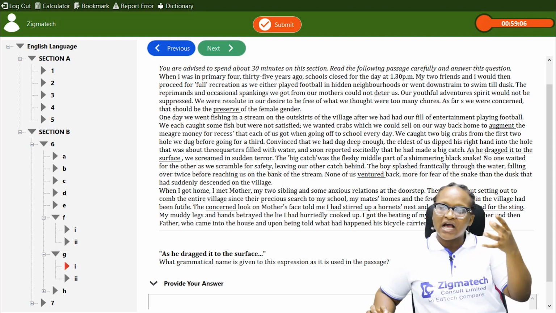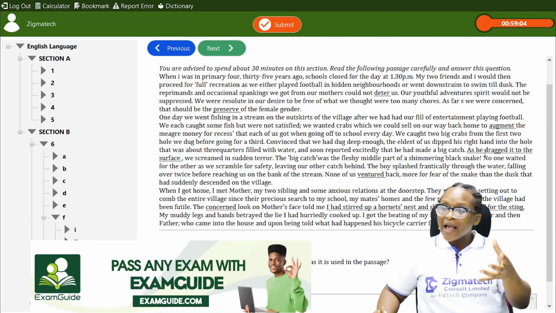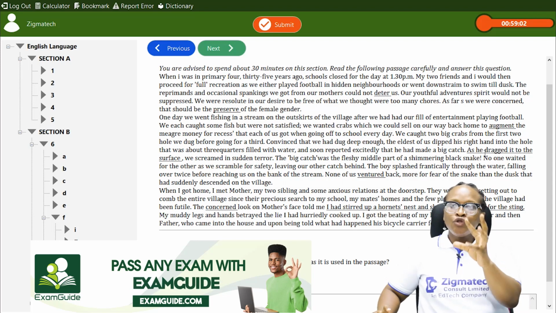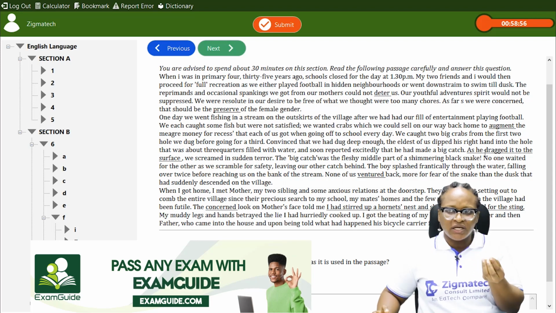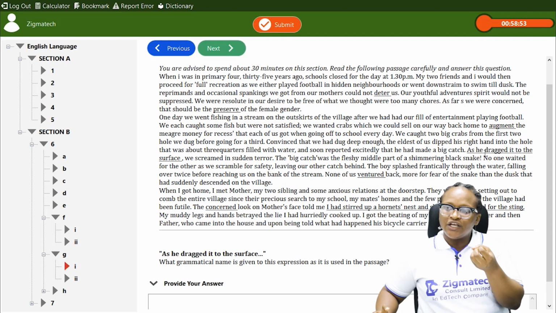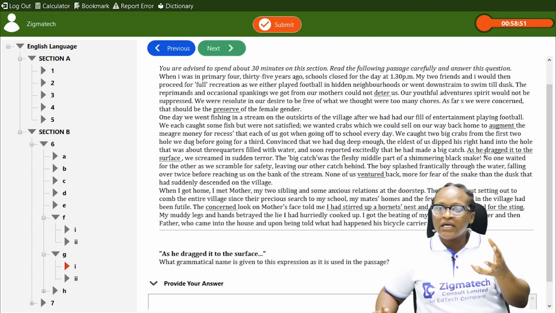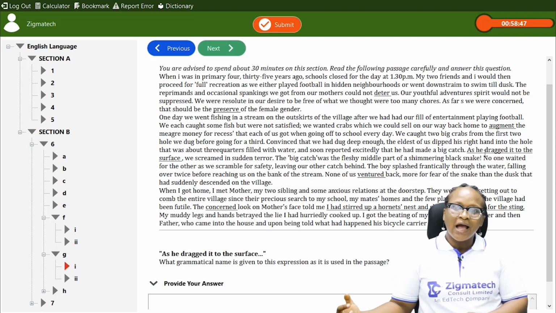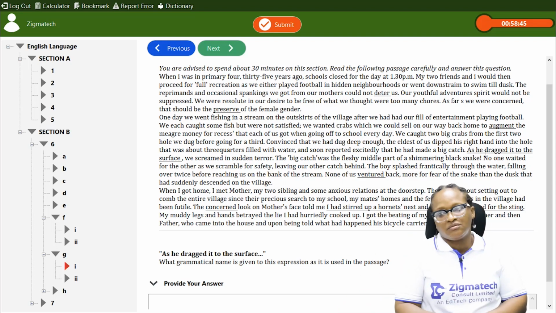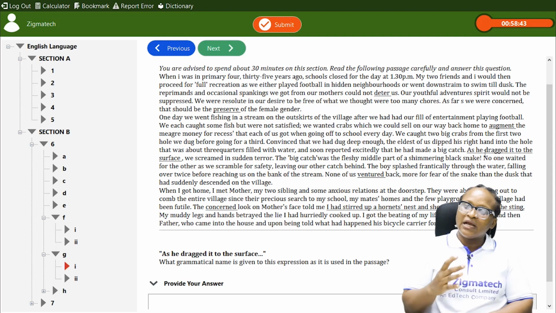So it can be an adverbial phrase, but in this case, it is an adverbial clause. Why? Because we have a verb. Not just that we have a verb, we have a finite verb. How do I know it's a finite verb? Because it shows tense. That is past tense. It dragged. So as he dragged it to the surface, what happened? We screamed. That's the action. Whatever happens is your function. That's how to get the function in an adverbial clause.